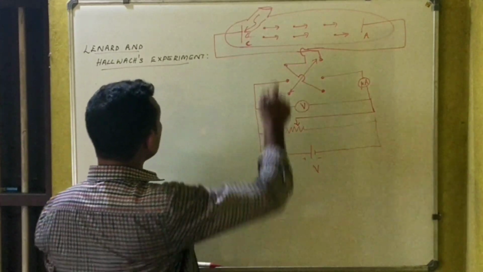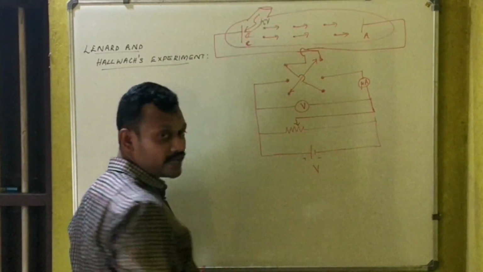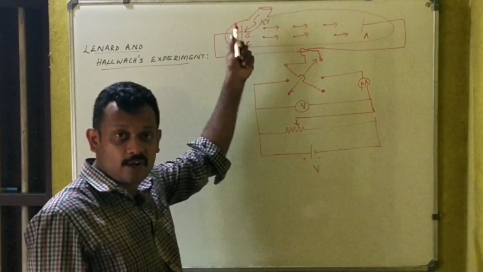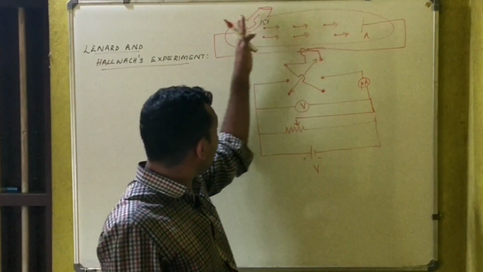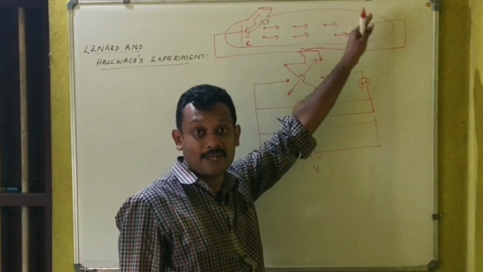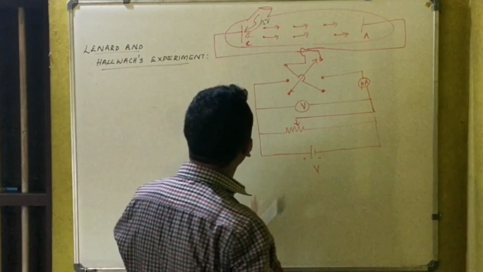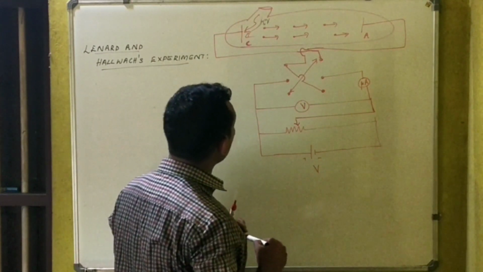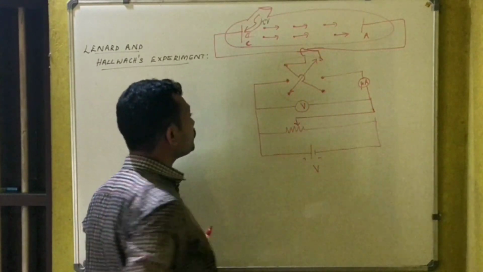Now, radiations of suitable frequency are incident on this surface. When radiations of suitable frequency are incident on this surface, electrons will be emitted and accelerated towards the collector plate, or anode plate, by the suitable applied potential difference. Now what is this part of the circuit all about? Let me explain.